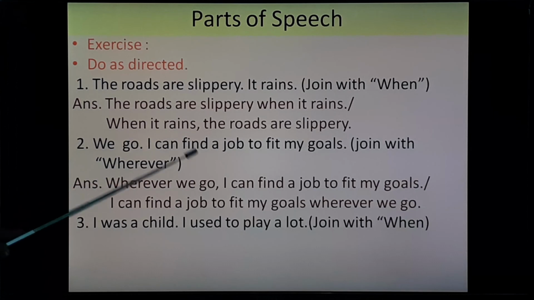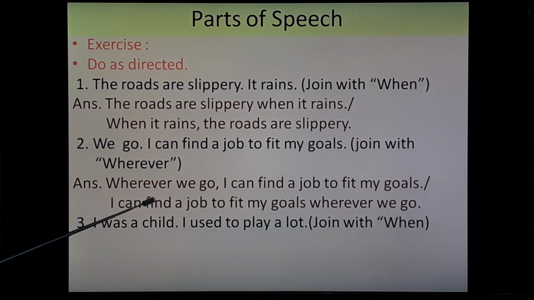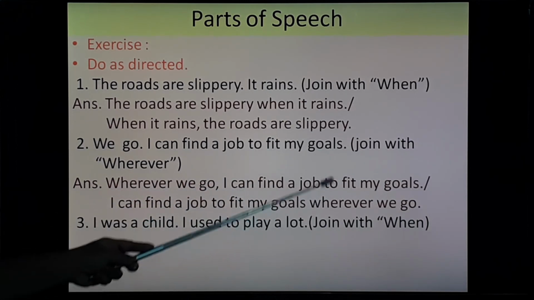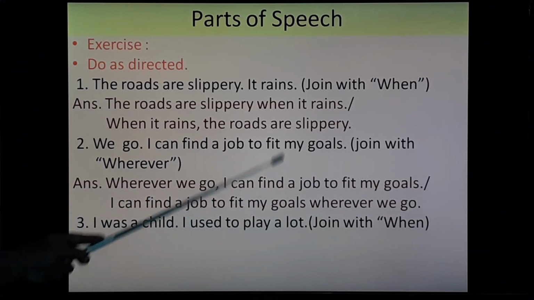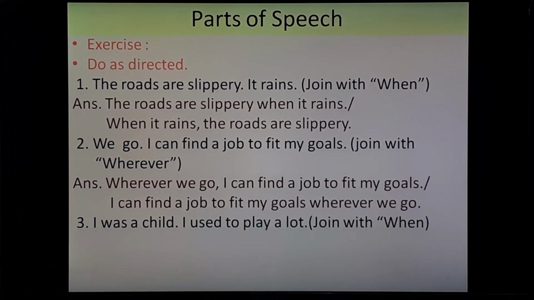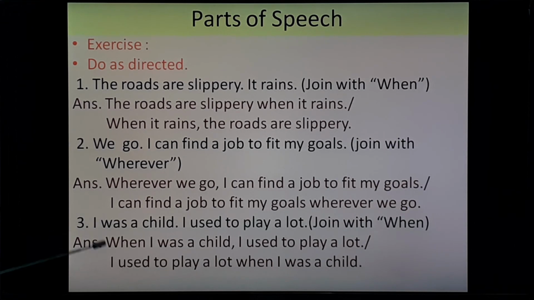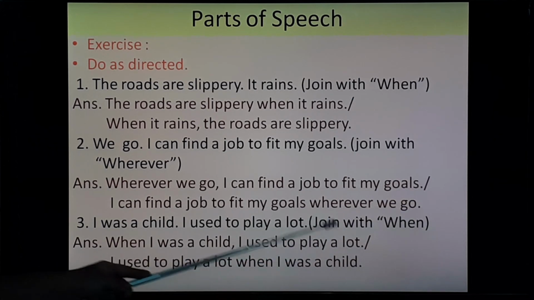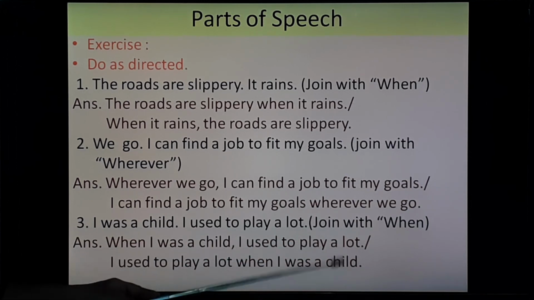Second, we go, I can find a job to fit my goals. Here, join with wherever. So wherever we go, I can find a job to fit my goals. Or you can use I can find a job to fit my goals wherever we go. Both are correct sentences. Next, I was a child, I used to play a lot. Join with when. When I was a child, comma, I used to play a lot. Or I used to play a lot when I was a child.